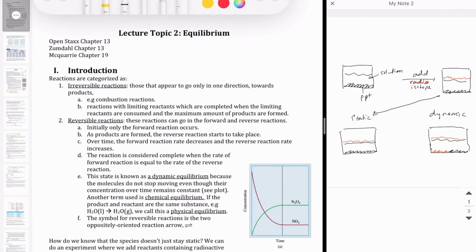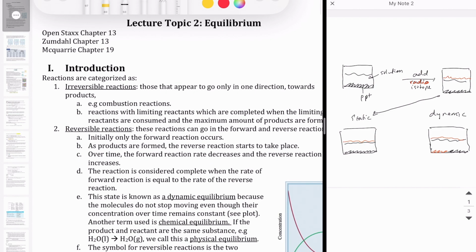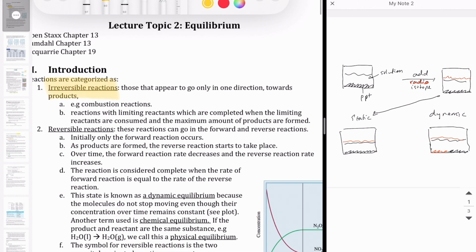Okay, we're going to start a new chapter now called equilibrium. And here we're going to focus on a type of reactions that we haven't really looked at too carefully, which is called reversible reactions. Before we can talk about reversible reactions, I want to talk a little bit about irreversible reactions, which are reactions that appear to only go in one direction, and that is towards the product side.